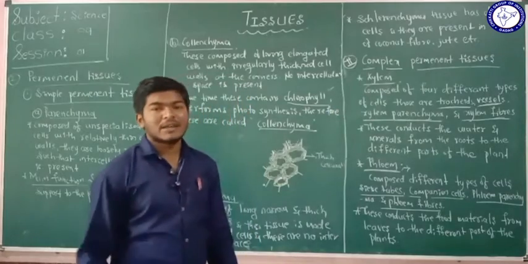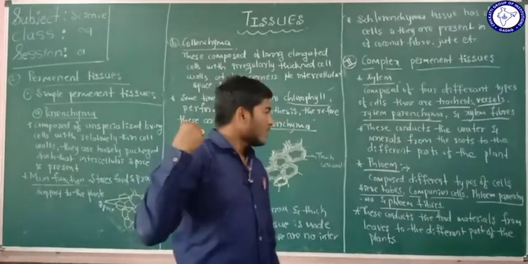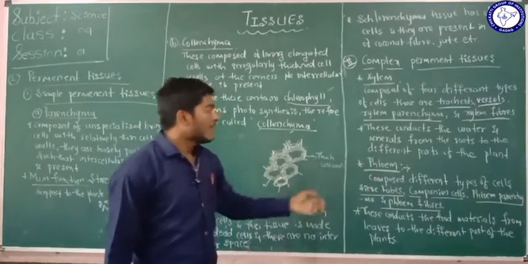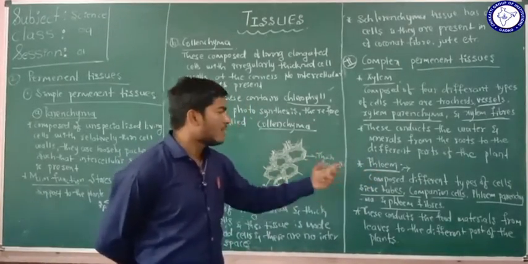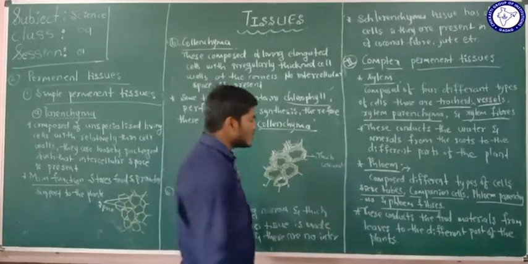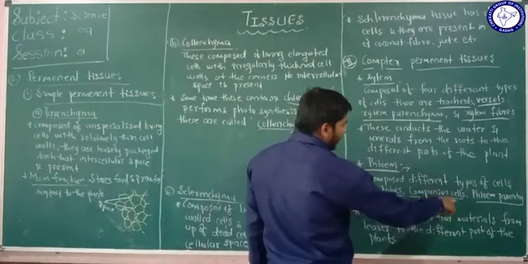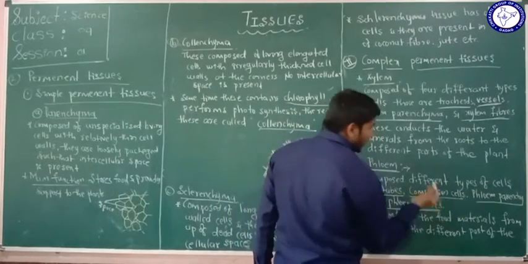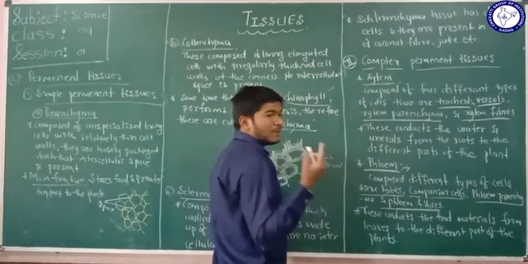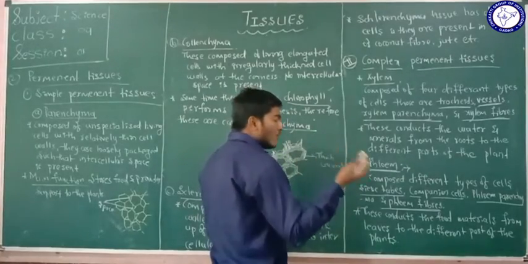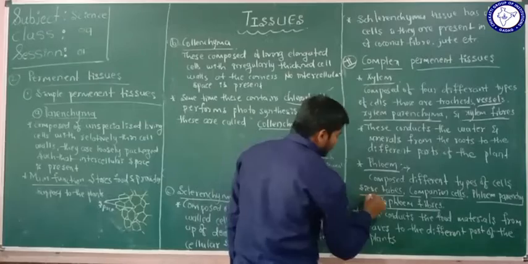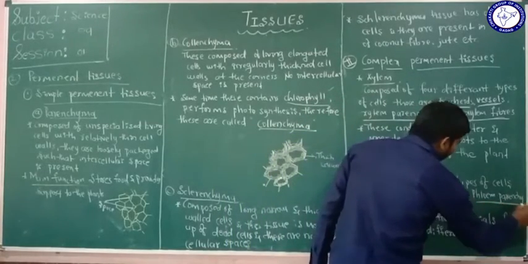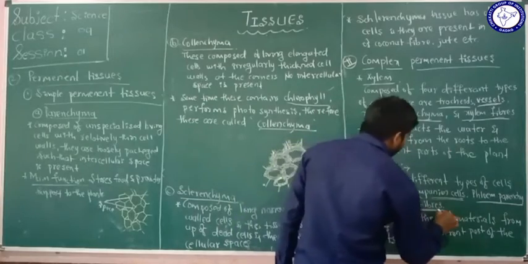Now we are going to see another type of complex permanent tissue, that is the phloem. The phloem tissue is also composed of different types of cells: sieve tubes, companion cells, phloem parenchyma and phloem fibers. Once again I am repeating, the phloem tissue is composed of 4 different types of cells: sieve tubes, companion cells, phloem parenchyma and phloem fibers.